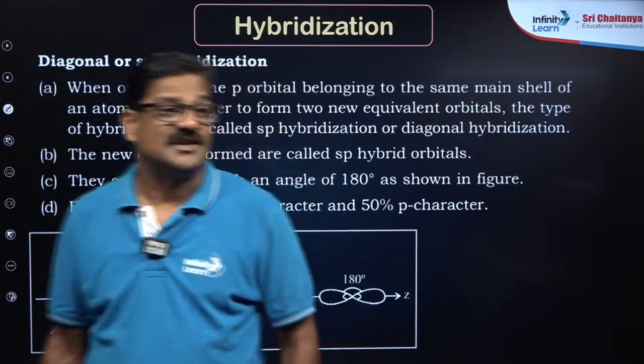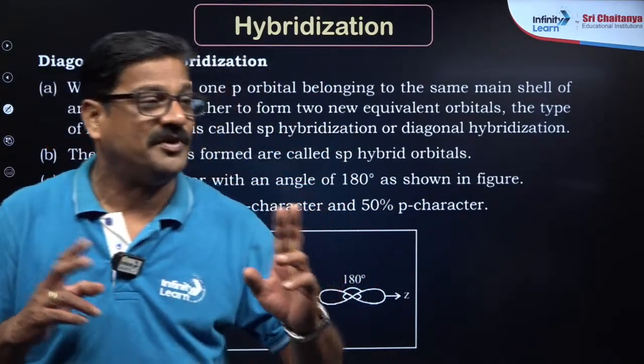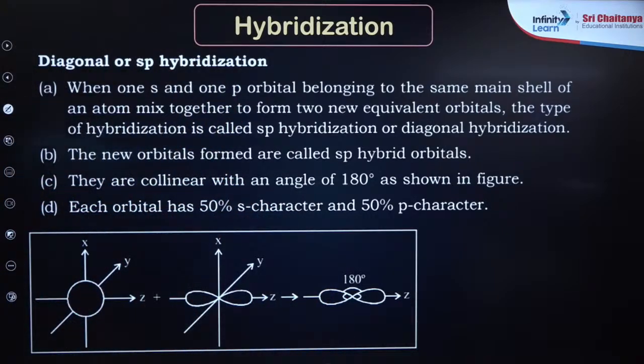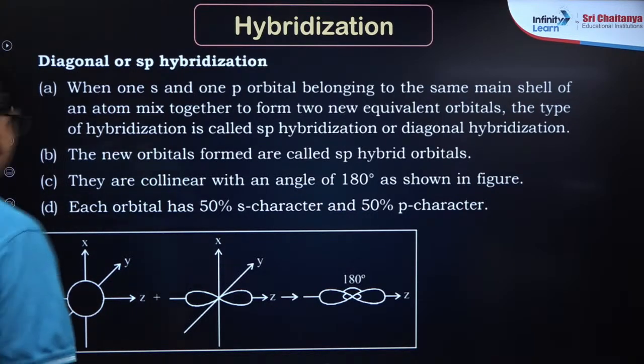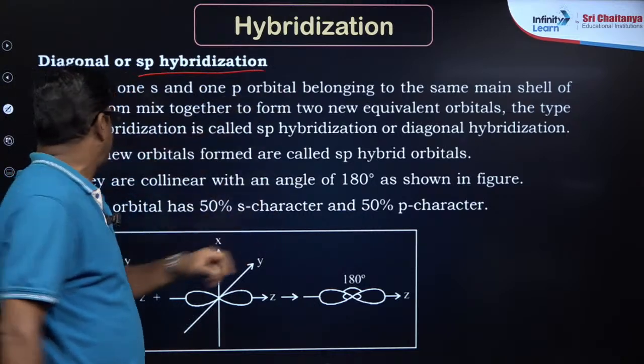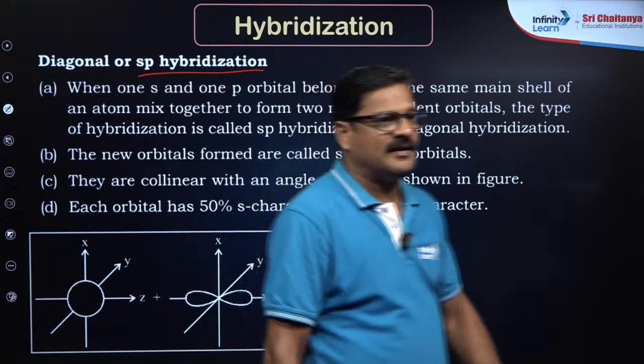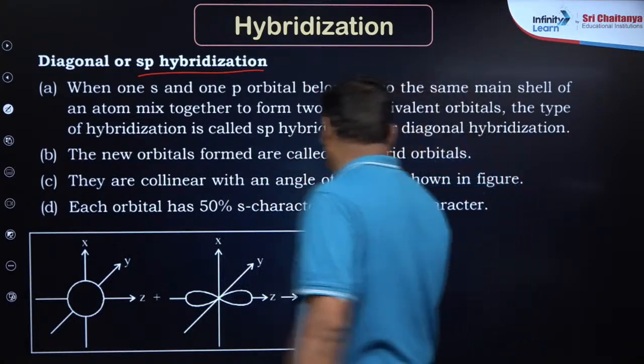sp hybridization means s orbital and p orbital are undergoing hybridization, that is called sp hybridization, and it has two lobes at the end.